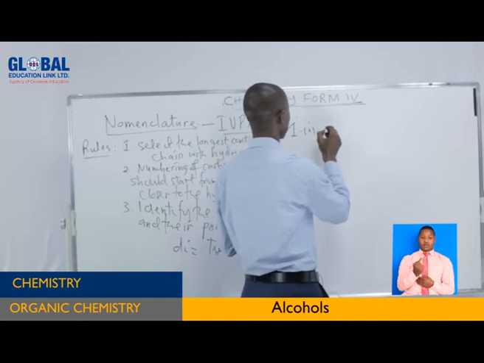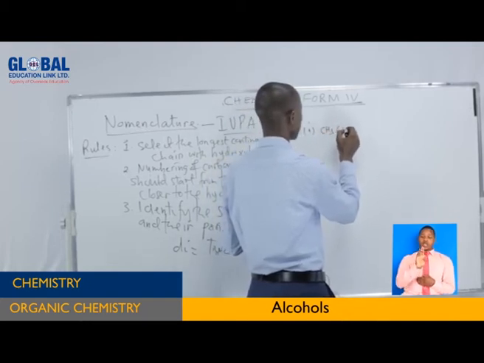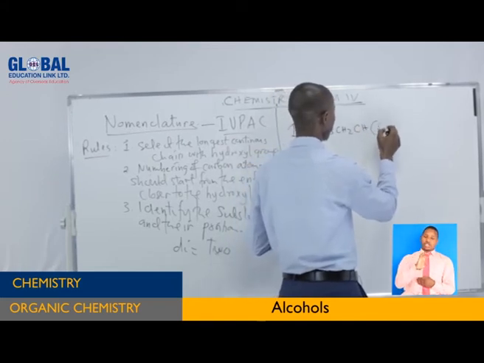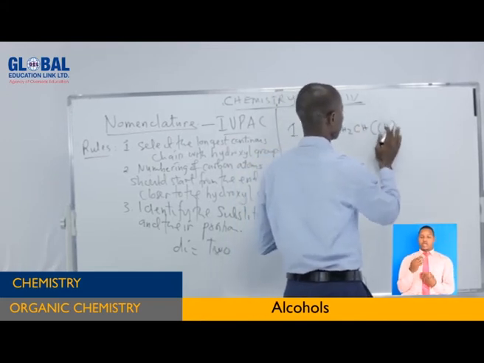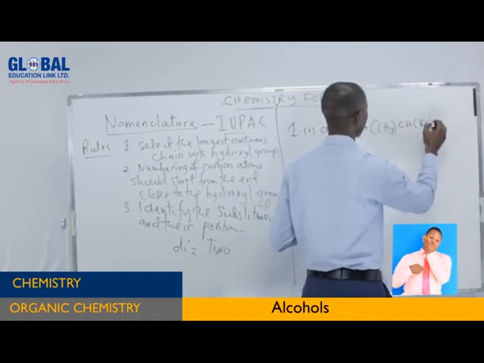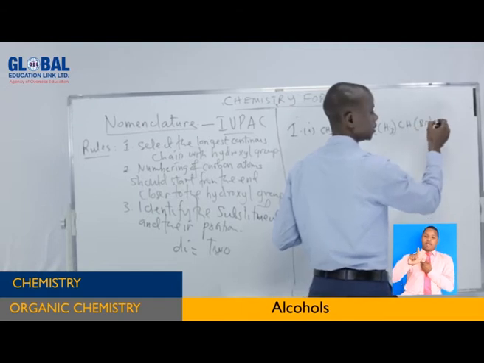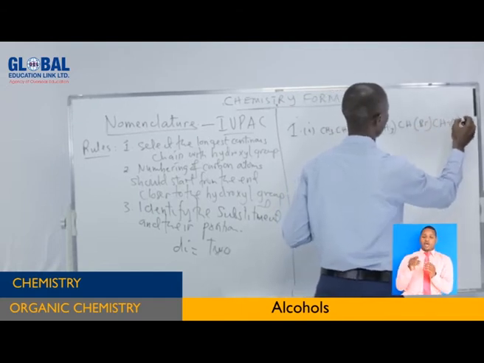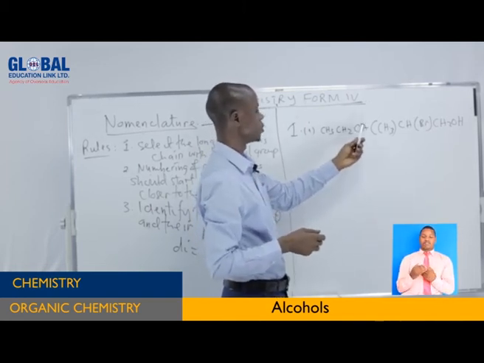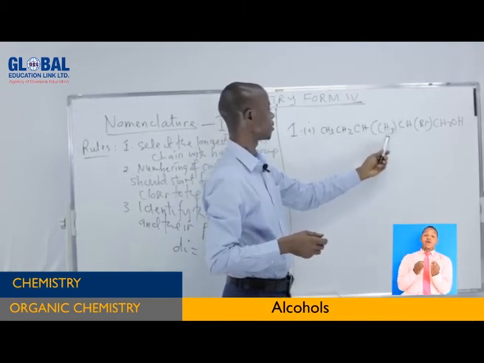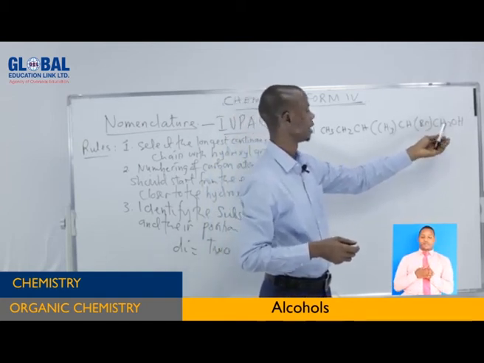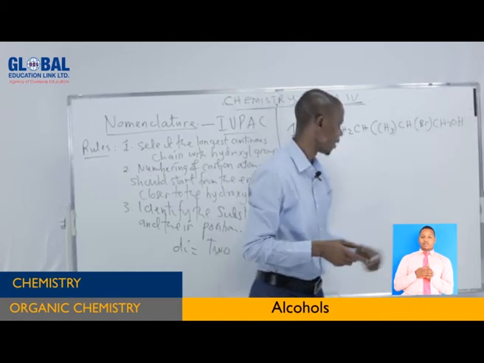We have CH3, CH2, CH in bracket CH3, CH in bracket, this is the bromide group, and CH2OH.